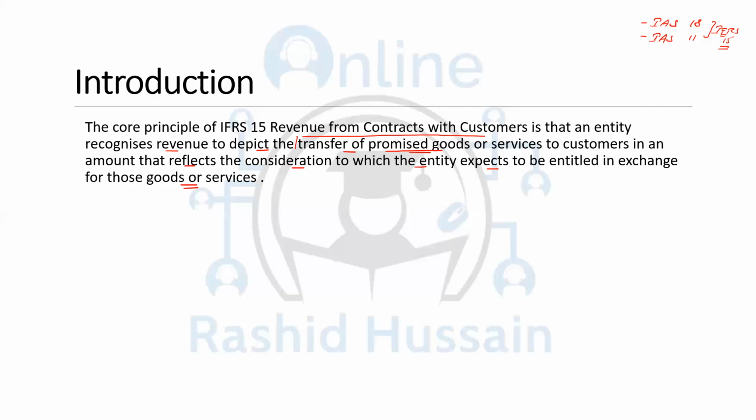So this is the first point: you record the revenue when there is a transfer of promised goods or services. That means you meet your promise regarding the transfer of those goods and services. It can be goods or it can be services.